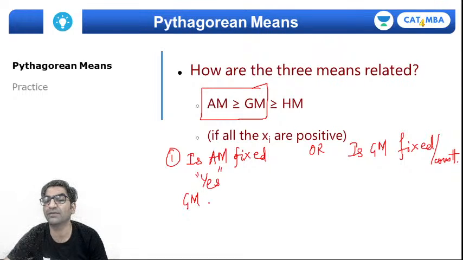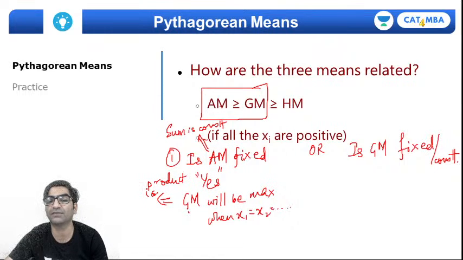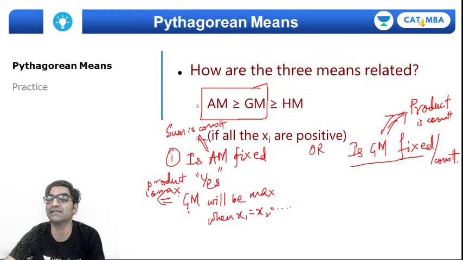So GM will be maximum when x1 equal to x2 equal to x3, right? And remember, AM fixed means sum is constant, right? And GM will be max means product will be maximum. Product will be a maximum value, right? And complementary position क्या है कि हो सकता है कई बार question में product fixed दिया हो, right? Product which is directly going to impact the geometric mean, maybe that is a constant, right? If that be the case then GM is fixed.